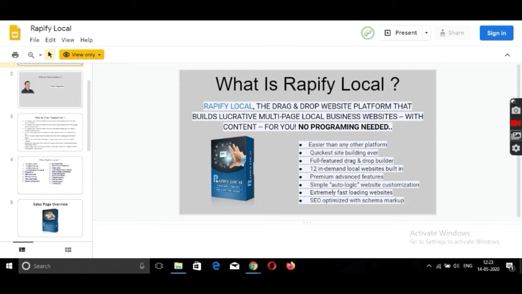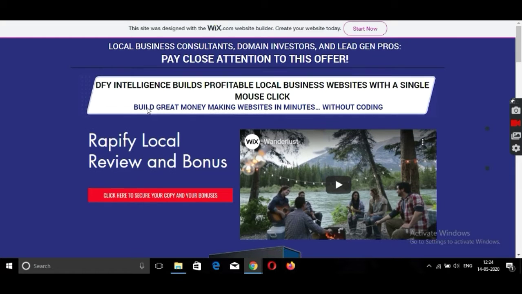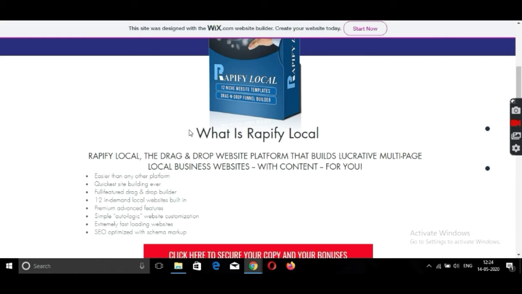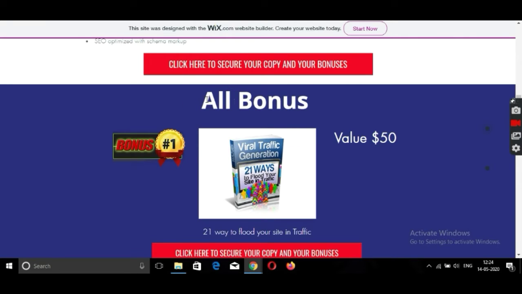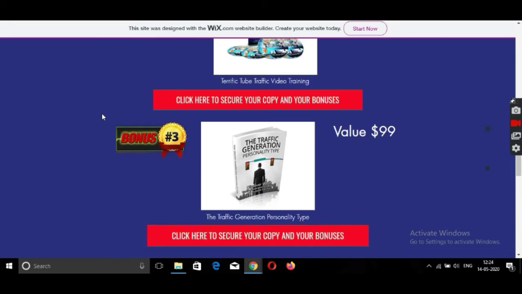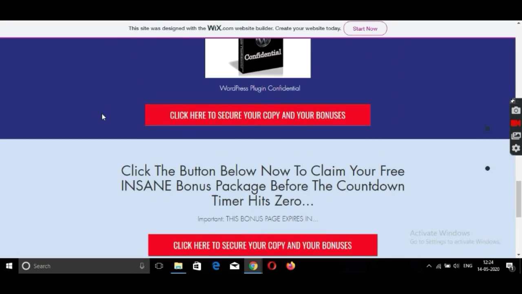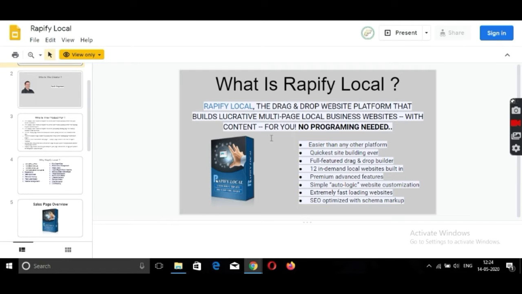Today we talk about a new product. It's called Rapify Local. So first of all, check the bonus page that I provide you absolutely free. So this is my bonus page. Here you can see some details about the product Rapify Local, and here some bonuses that I provide you absolutely free. So we talk about the bonuses after some time. So first of all, talk about the product.